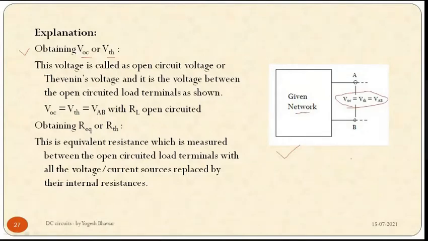See what we have to do. We have to remove the RL and calculate the voltage across that branch, that is AB. Remove this load resistance RL and calculate the voltage at that point. That is VAB. That is nothing but VOC.